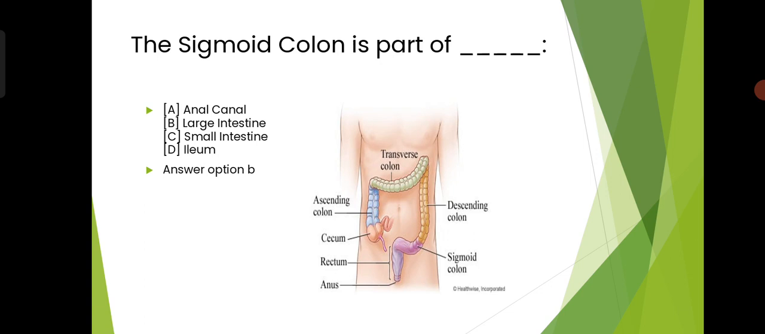And as you can see in the diagram, the sigmoid colon is shown by purple color. और ये large intestine का ही हिस्सा होता है. Actually large intestine वो तीन हिस्सों में divide होता है. एक होता है colon, दूसरा होता है rectum और third anus. So sigmoid colon, actually इसमें जाके जो waste होता है body का वो store होता है in a form of feces or poop.